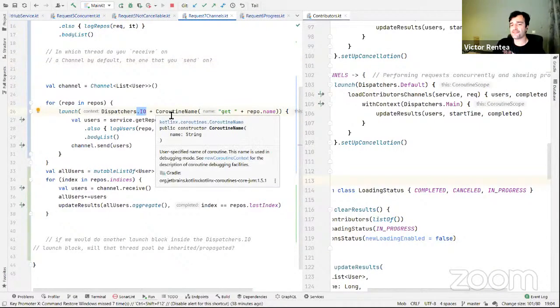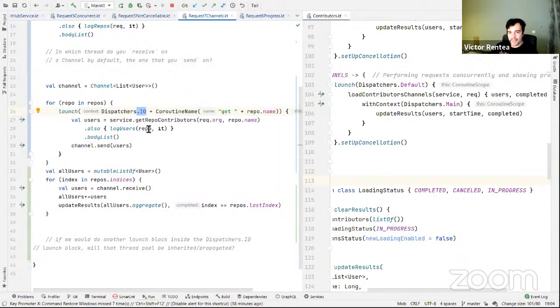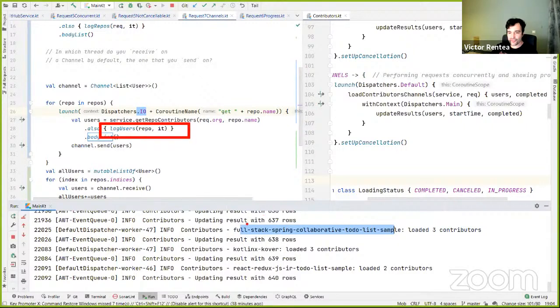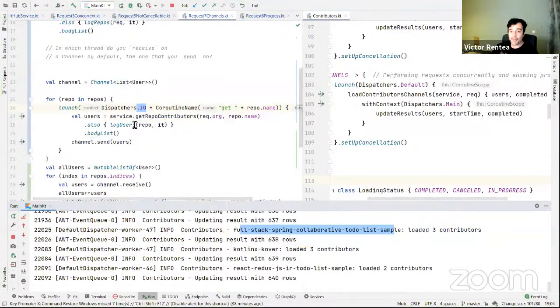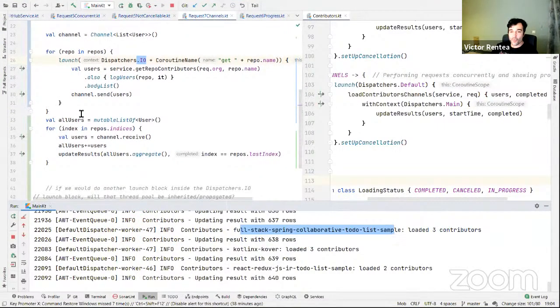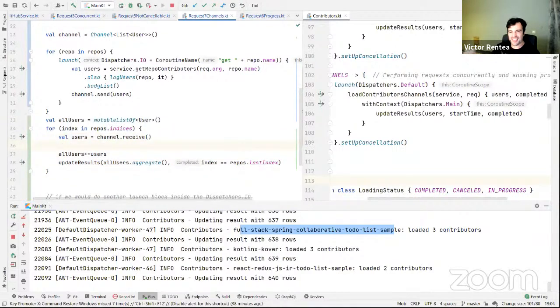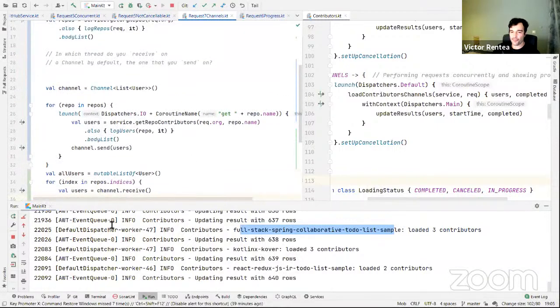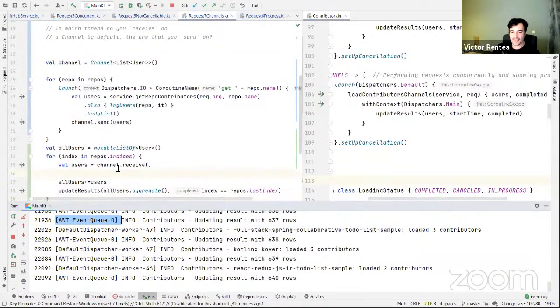If you moved yourself to IO, this will get you to this default dispatcher, which is the IO stuff. This one now executes your log users over here. This is the output of the log users on the worker thread 47. But then, when you get here, if you do receive, you are now back in the coroutine scope that you started from. So I guess you are back on this thread. Let me check that.